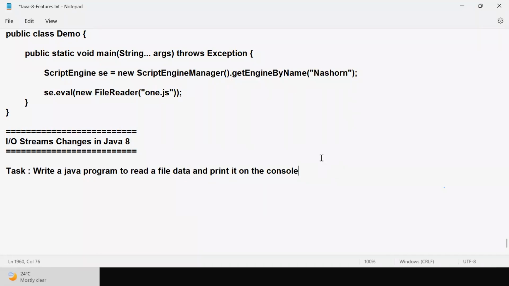Do you know how to read a file data in Java? Come on, guys. Can you tell me?